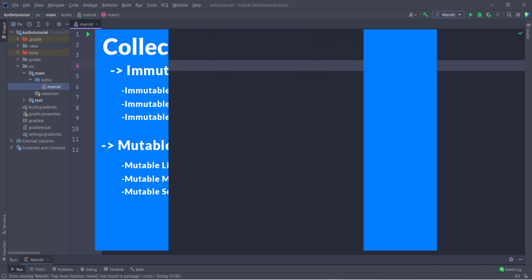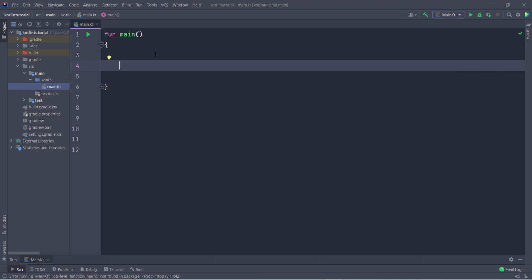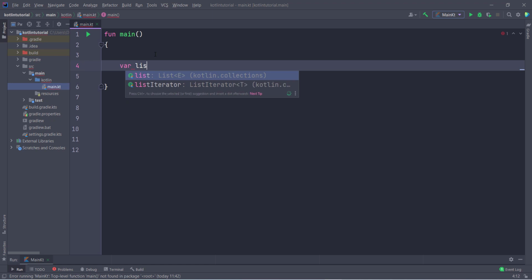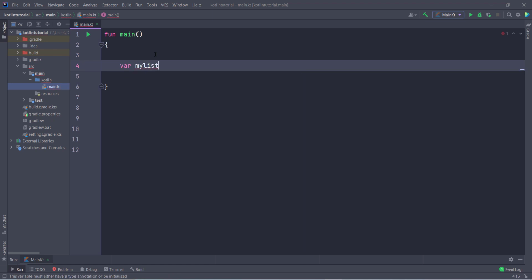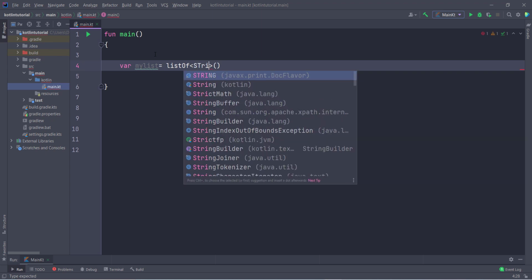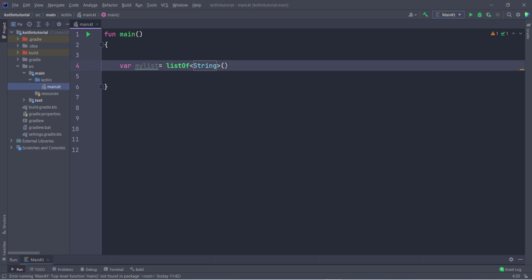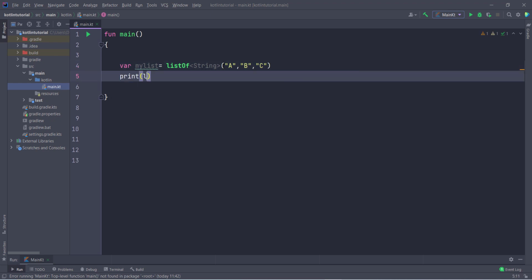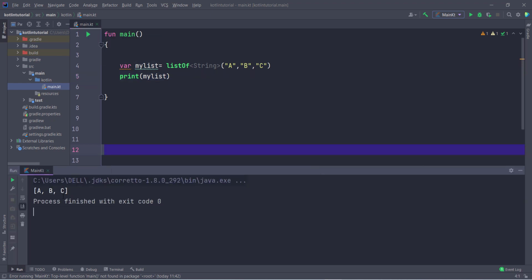So let's see how to create. As I already told you how to create listOf, I am telling you again. If I want to give a variable name, let us suppose myList, then I have to create a listOf. Inside this you can pass a type parameter or not, it is your choice, and inside this you can store whatever you want. If I store A, then B, then C, I can simply print this list. So if I print this, I get the output ABC.